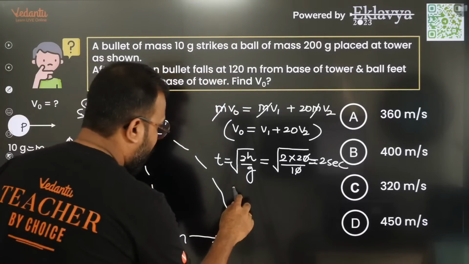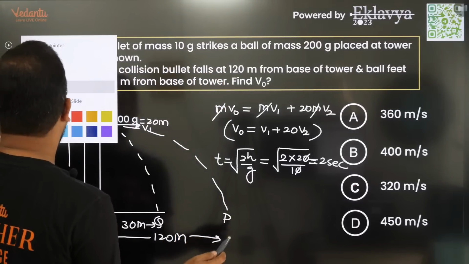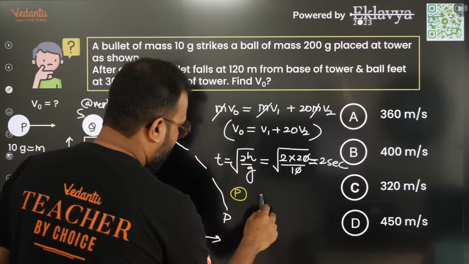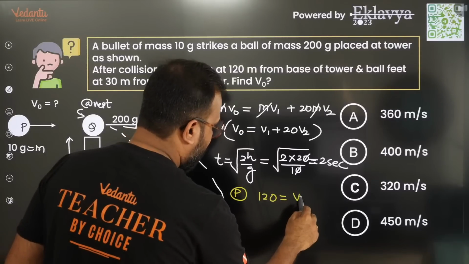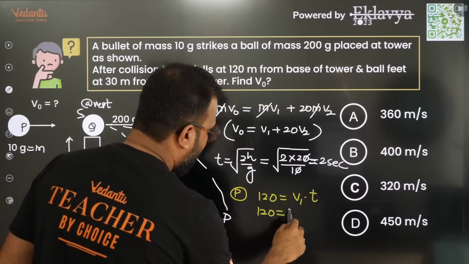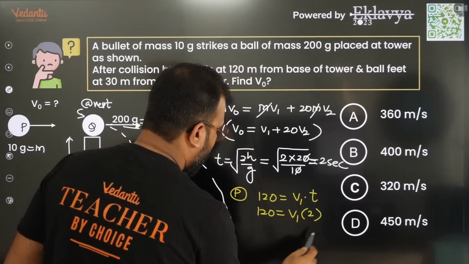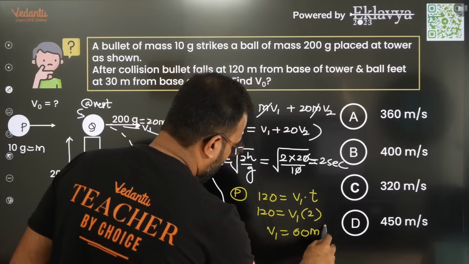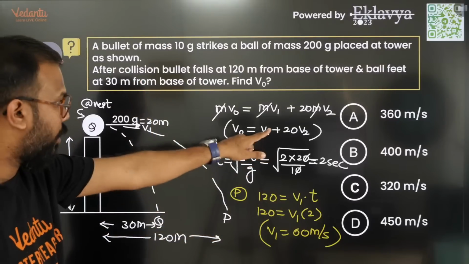That means for P, it is covering 120 meters with a velocity V1 in a time t. V1 we do not know with which it starts, but it is going to take 2 seconds. So V1 is 60 meters per second, first of all. That's one thing we have got.